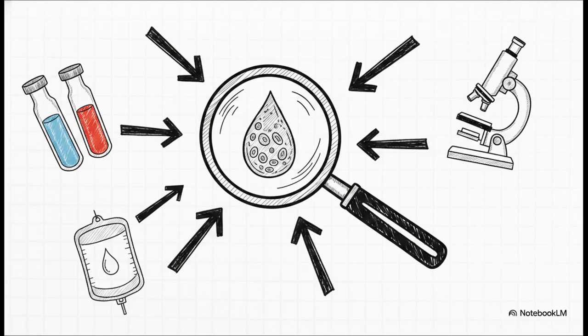A full blood count checks for infection, urea and electrolytes check for severe dehydration. They'll also run liver function tests and look at serum amylase to catch things like pancreatitis. They'll grab an arterial blood gas, and crucially, they'll do a group and save or cross-match to prepare for any potential blood loss. It is a rapid-fire data gathering mission.